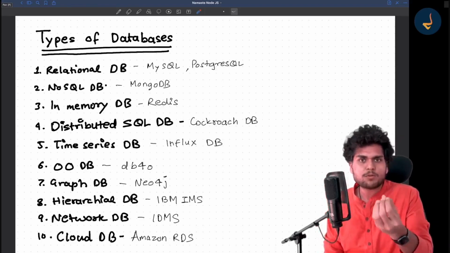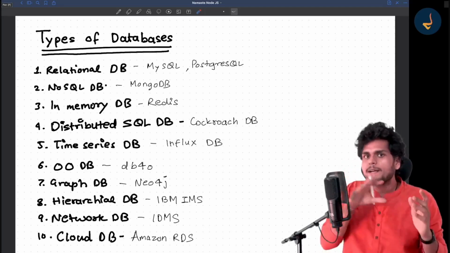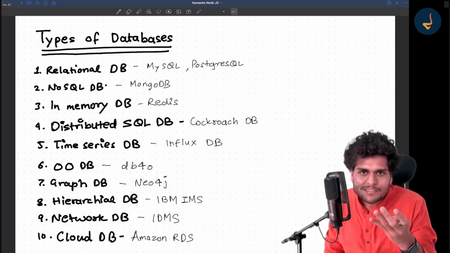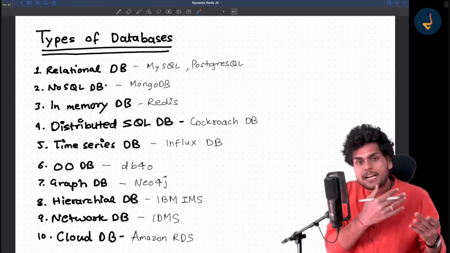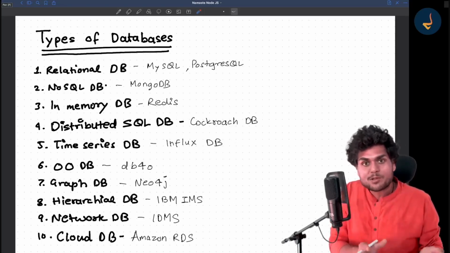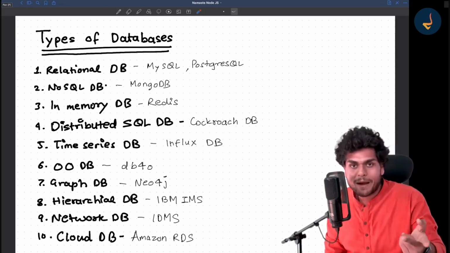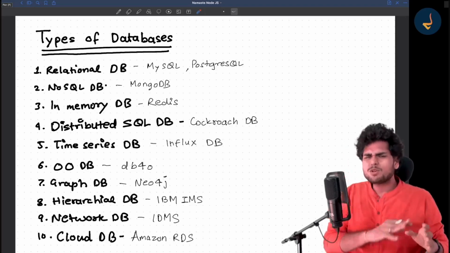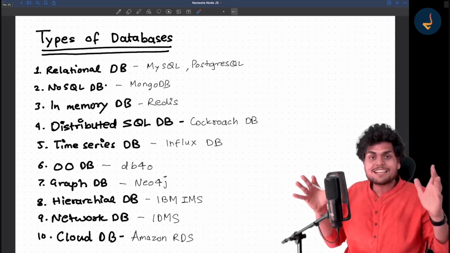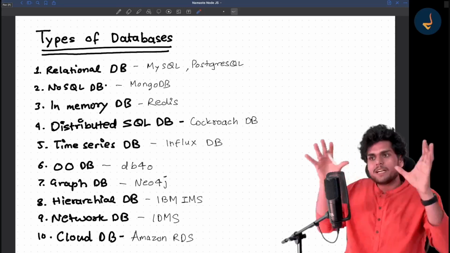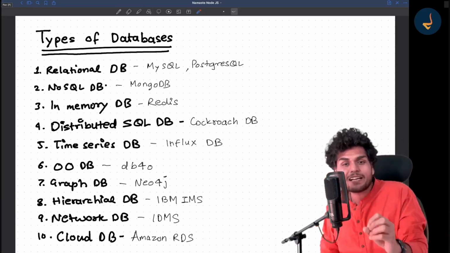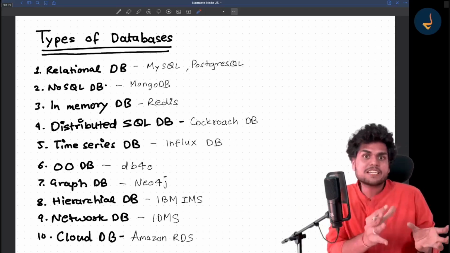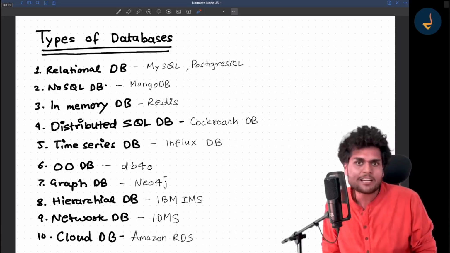Let me tell you an example of data structures, right? There are multiple types of data structures, isn't it? There are arrays, linked lists, trees, graphs. And even inside trees, there are different types of trees. There is a red black tree, a binary tree, a binary search tree, a heap, right? So if you consider, there are so many types of data structures. Each and every data structure has its pros and cons, and there are use cases for using each type of data structure.